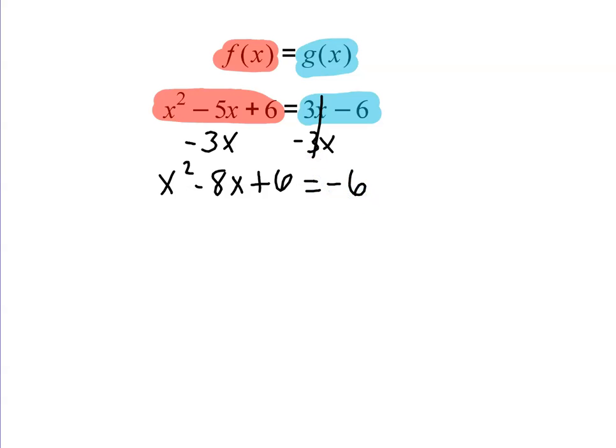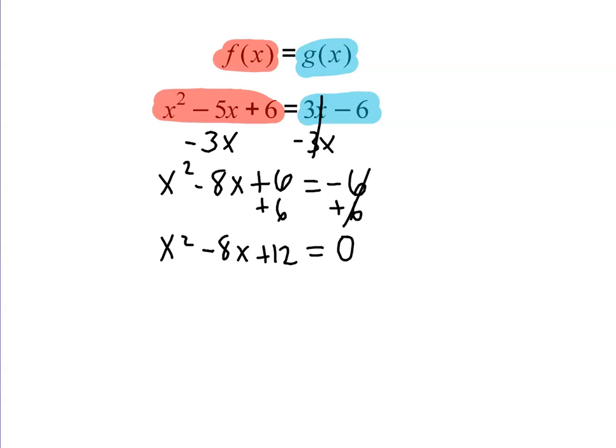All right. Now we're going to add the 6 over. And that way we get 0 over here. So we have x squared minus 8x plus, and then 6 plus 6 is 12. The two constant terms combined to get 12. So right now we have a quadratic, x squared minus 8x plus 12 equals 0. Okay, so we're trying to find what x value or x values will make this true: x squared minus 8x plus 12 equals 0.